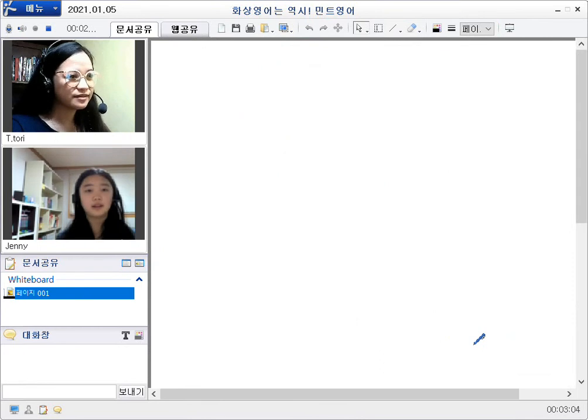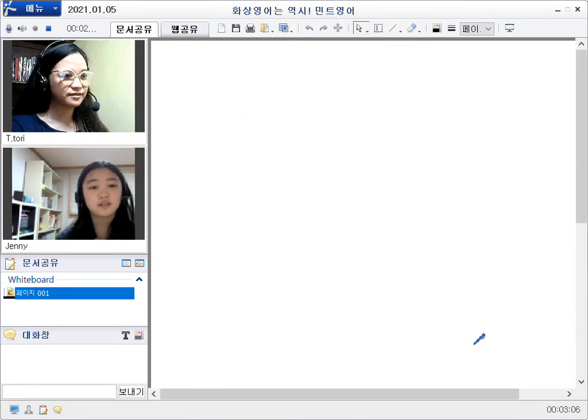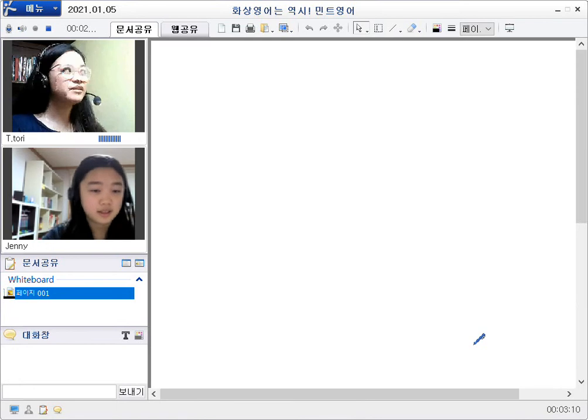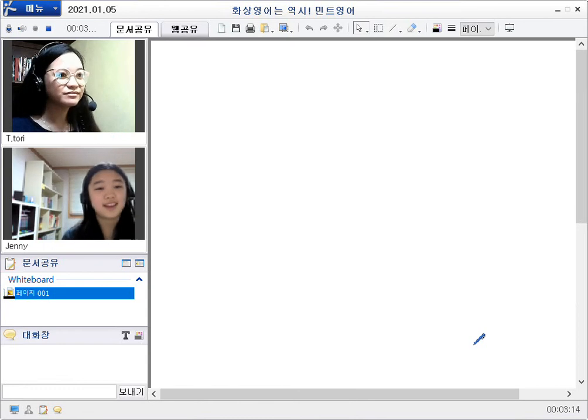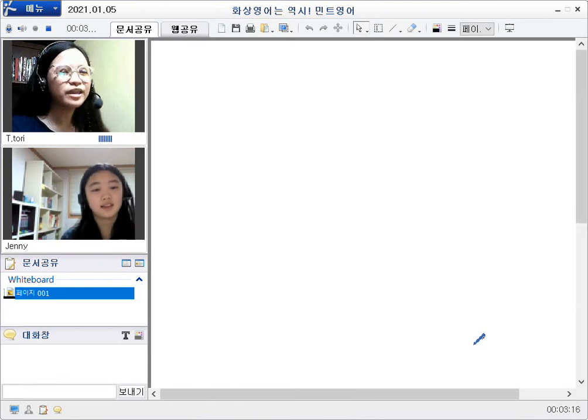Matter is like liquid and solid and gas. That's right. So they are the components that we see everywhere, right? Yeah, it's everywhere.